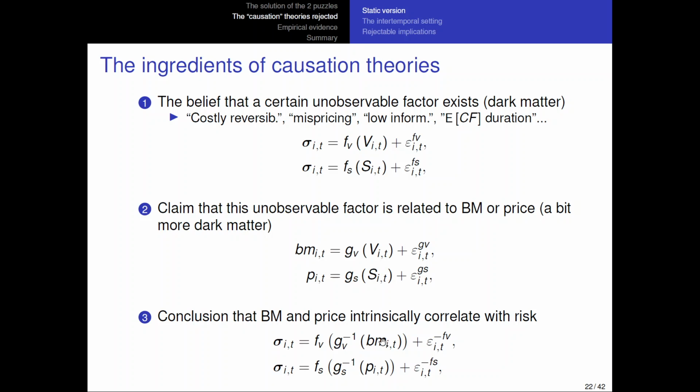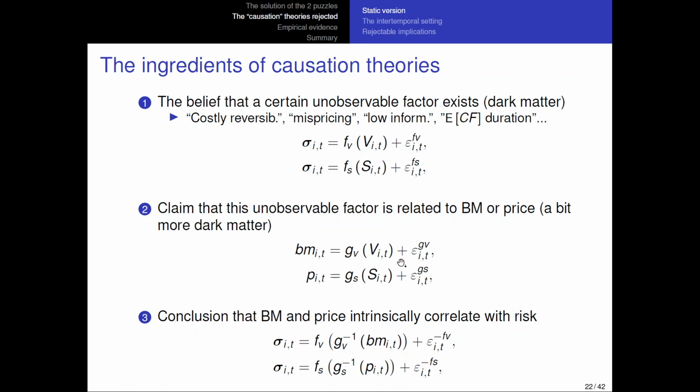It's not a causal relation, so book to market can change without causing changes in risk. That's important because one referee also asked whether it means that changes in book to market cause changes in risk. No, it doesn't. It doesn't need to be like that. That's the workaround that these guys have. They say, it's not exactly book to market causing risk. It's this other thing that we cannot measure that causes changes in risk. So it's okay. It could be this unobservable factor causing changes in both. But the point is still that the two are intrinsically related.